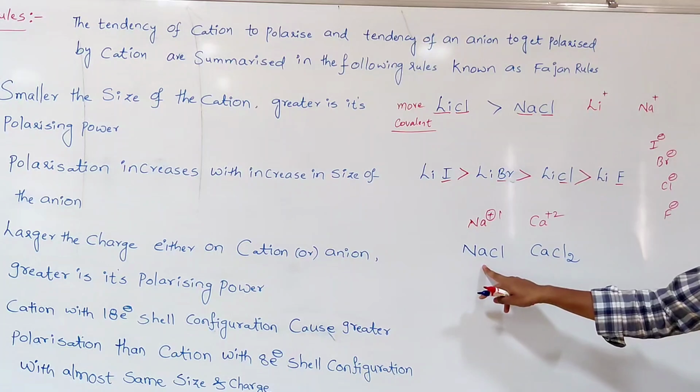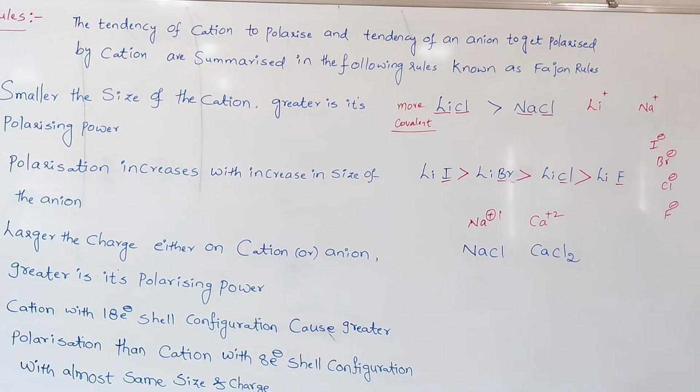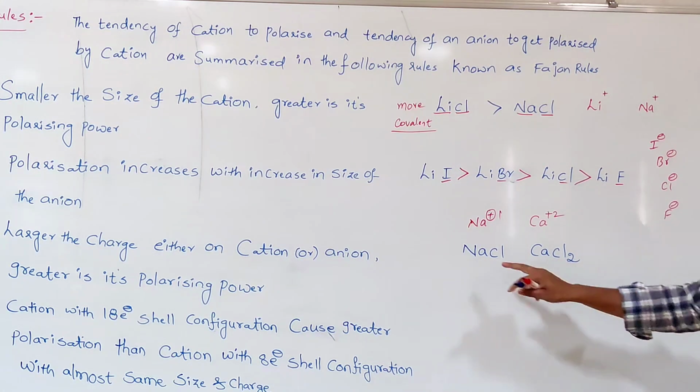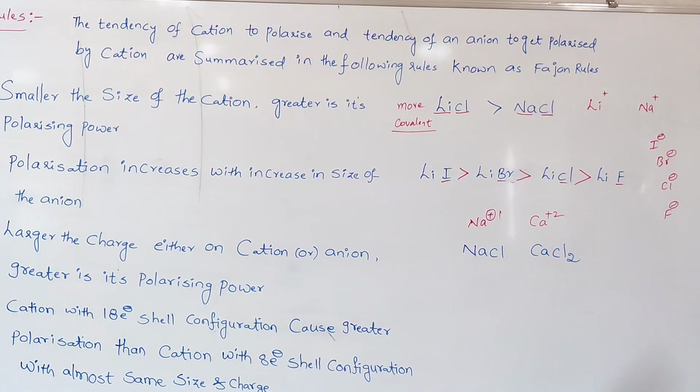Wherever there is less distortion, there is less polarization. Less polarization means more ionic in nature. More ionic in nature means all the ions are strongly bound to each other. Wherever the ions are strongly bound to each other, we require more energy. So that's why in the case of sodium chloride, we require more energy to melt the sodium chloride. That's why the melting point of sodium chloride is greater than that of calcium chloride.